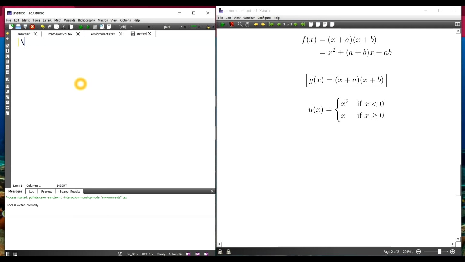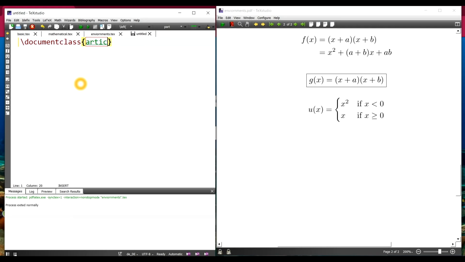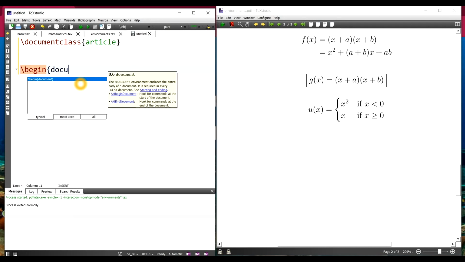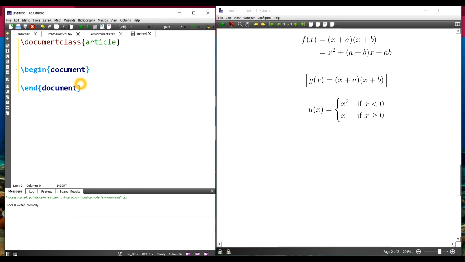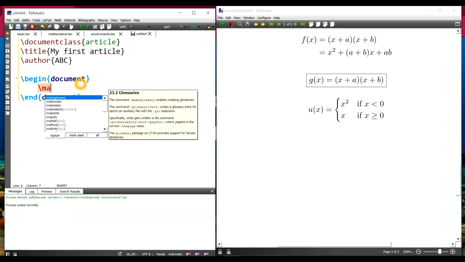typeset the actual title. So let me write \documentclass. Let me take article. I have \begin{document}, \end{document}. You all know about it now. Before \begin{document}, I give \title. That's the title which I want to give. So say "My First Article". Then you have \author, the names of the authors. And in the document, you say \maketitle.